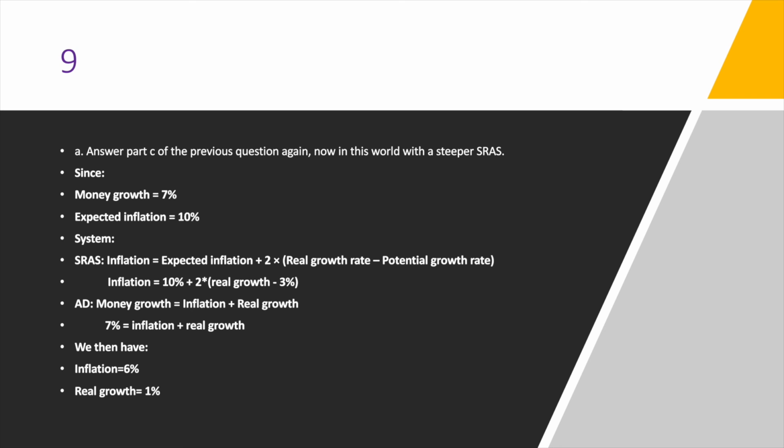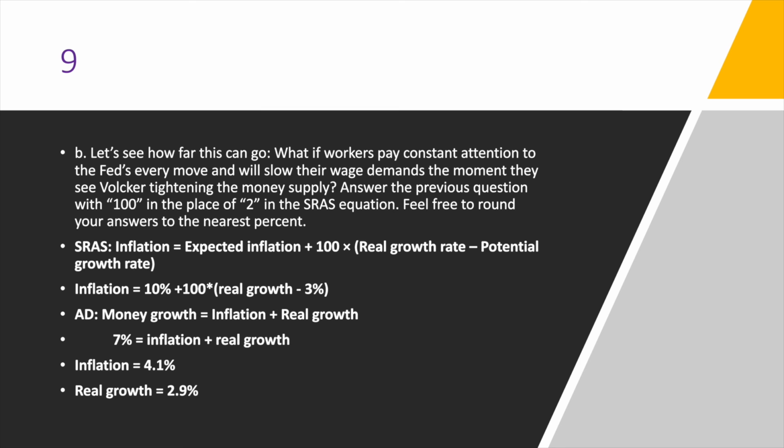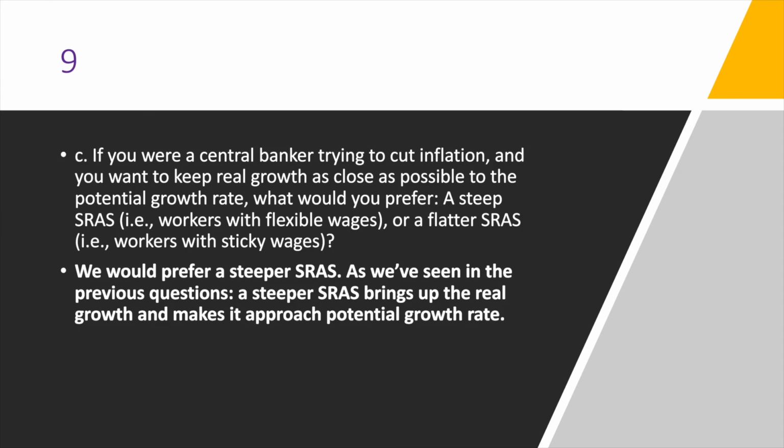That should indicate that the steeper slope indicates a higher real growth. And now instead of using 2 in part B of this question, we're going to use 100, which is a much steeper slope. And plugging all the values in again, we see inflation is 4.1 and real growth is now 2.9, which is really close to the potential growth rate.